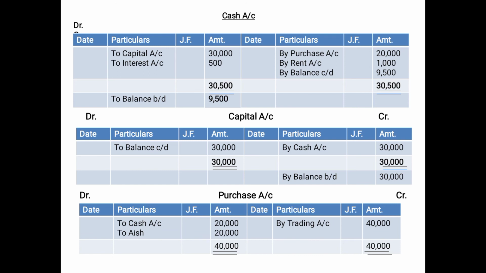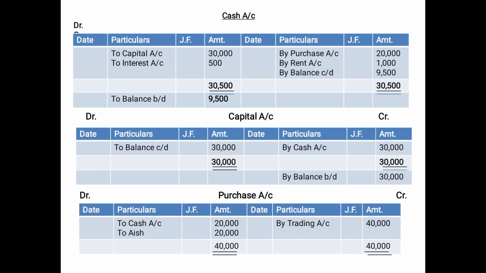And this balancing figure has to be put on the credit side to make it equal. So you will write "by balance carried down", that is C/D. This is very important, 9,500, and then you will show the subtotal which will be equal, that is 30,500 on the debit side and 30,500 on the credit side.